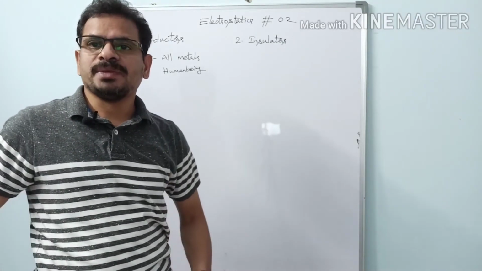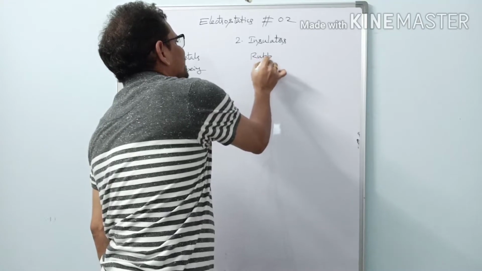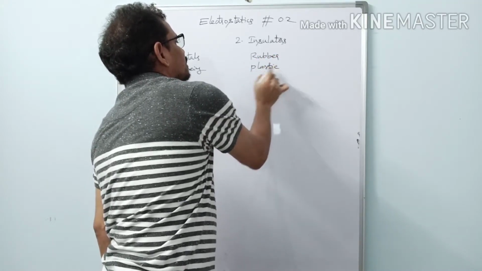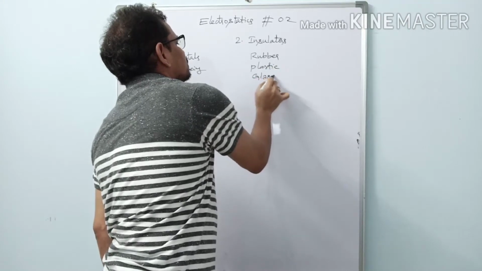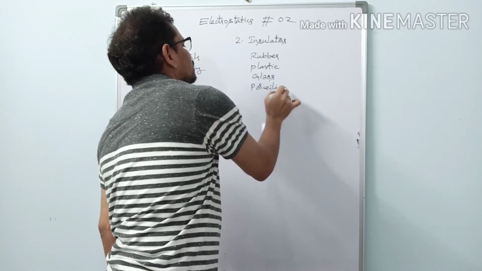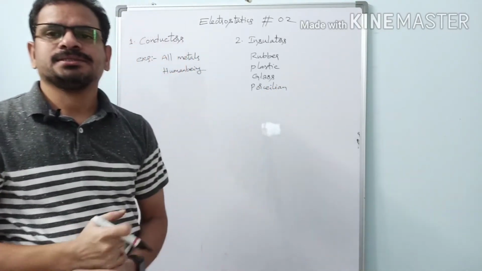Leather items, leather belt, leather slippers are also conductors. Examples for insulators are rubber, plastic, glass, porcelain, which is china clay. All these are examples for insulators.